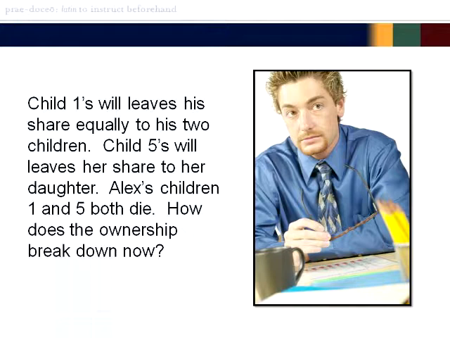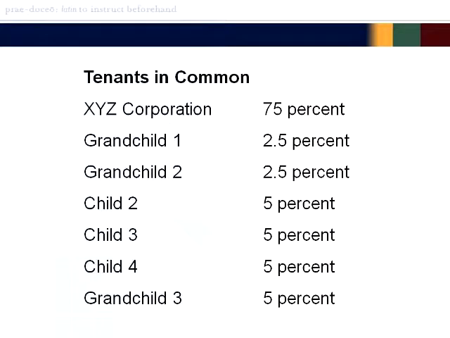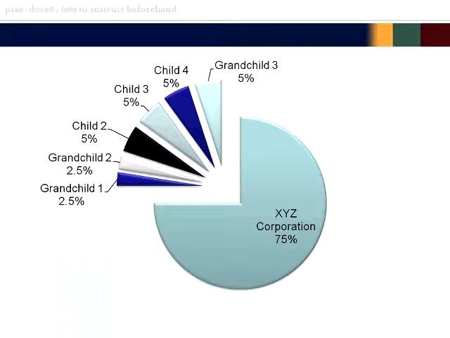Alex's children, 1 and 5, both die. How does the ownership break down now? Tenants in common, XYZ Corporation 75%. Grandchild 1, 2.5%. Grandchild 2, 2.5%. Child 2, 3, and 4, each 5%. Grandchild 3, 5%. As the pie chart indicates, XYZ Corporation still owns its 75%, but the 25% owned by their previous natural person partner has been divided up according to the provisions of the wills of the owners as they passed away.